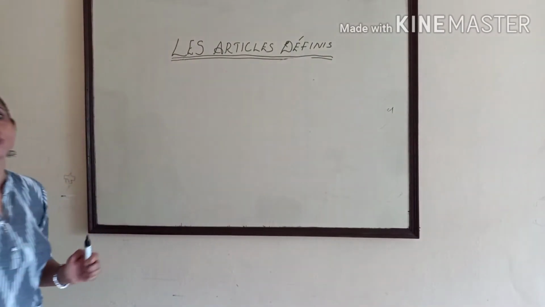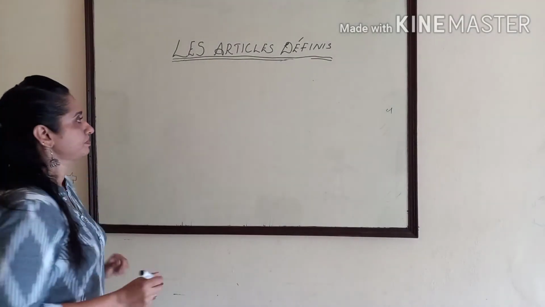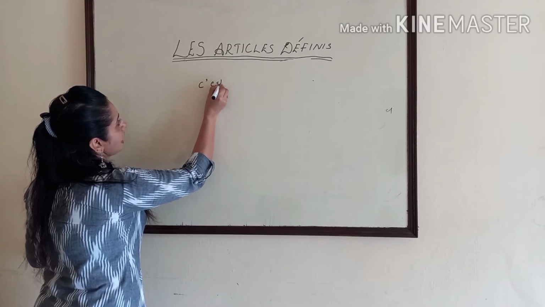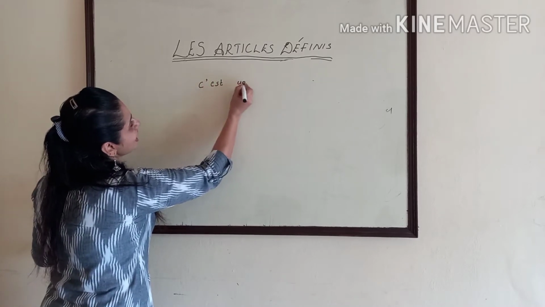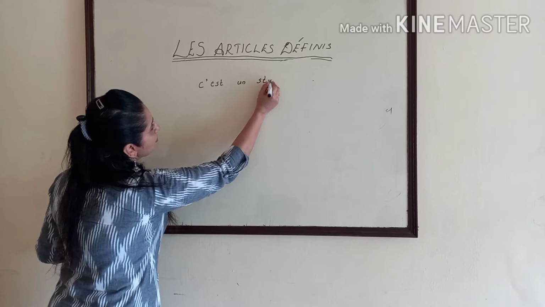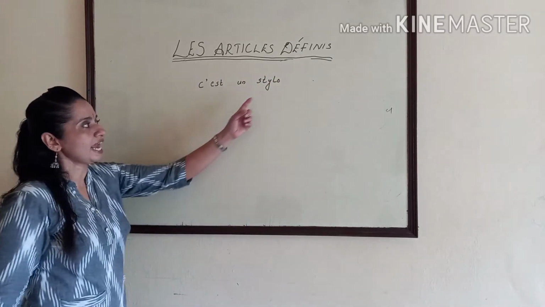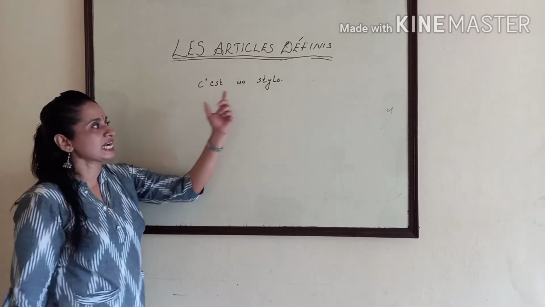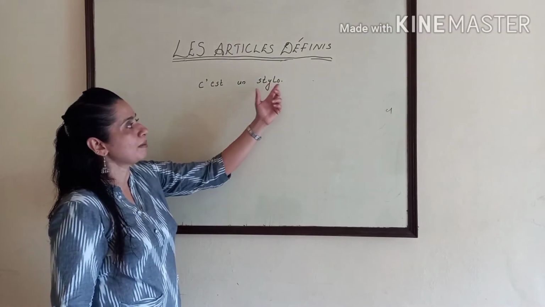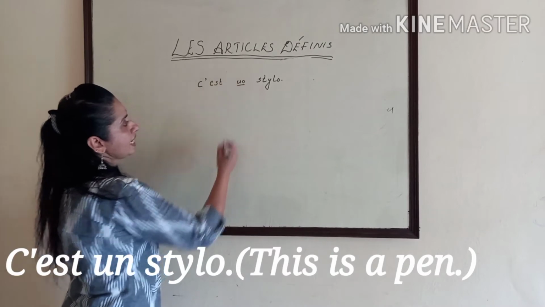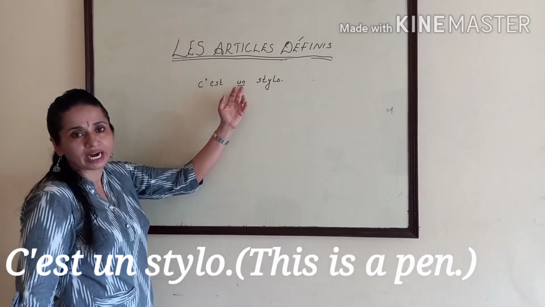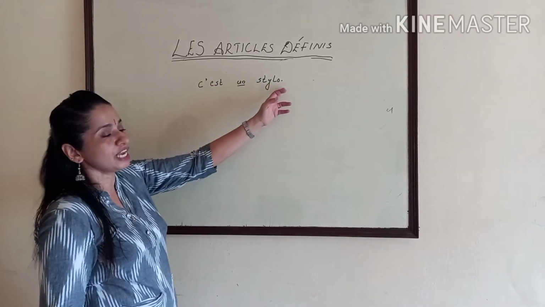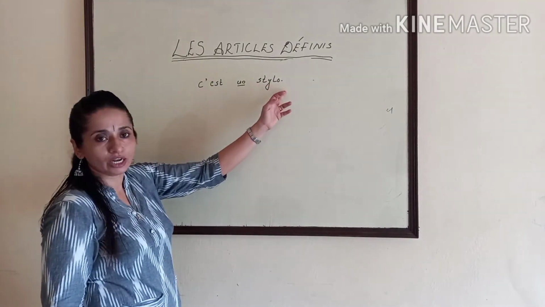Let's see how we can use these articles in a sentence. Say un stylo. What do you mean by stylo? S-T-Y-L-O. C'est un stylo. C'est un stylo means this is a pen. Here we use indefinite articles because it is an unspecified object. This is a stylo.